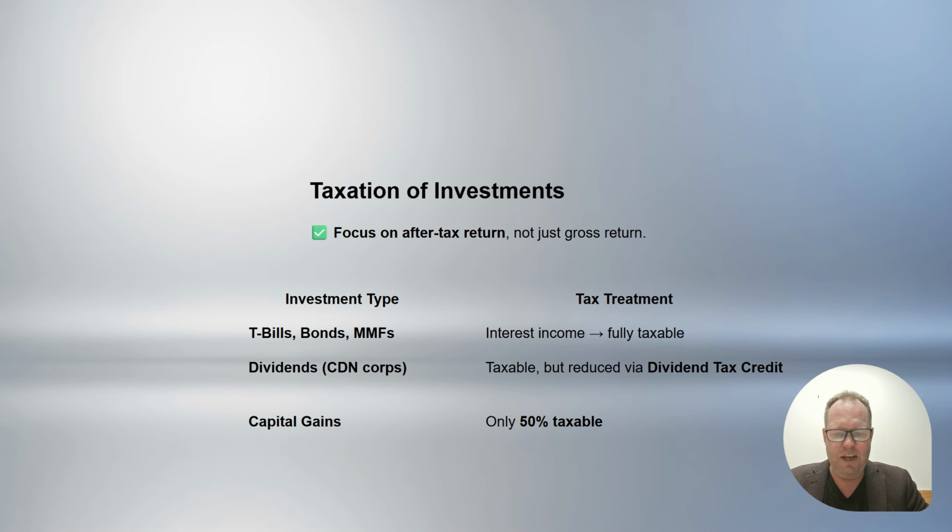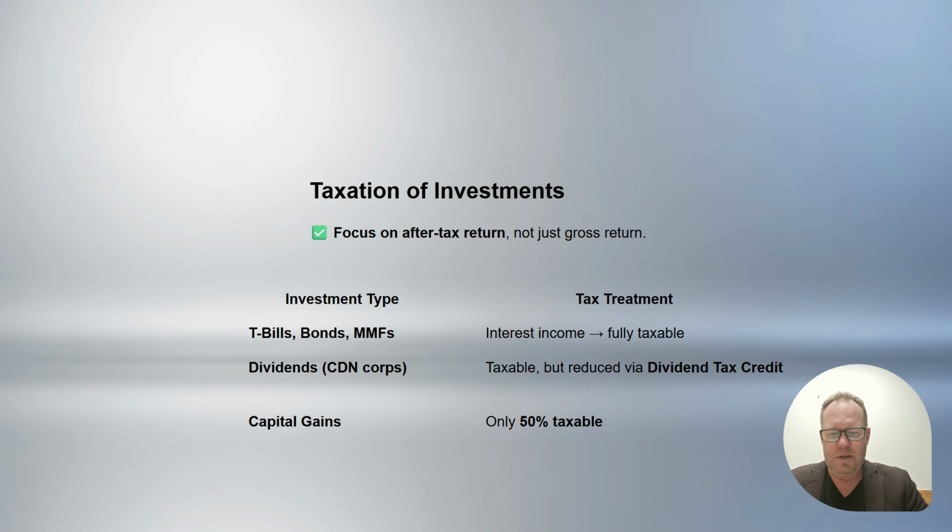If we think about T-bills, bonds, and some mutual funds, if they were receiving interest, it is fully taxable. 100% of the interest is added to their income for the year. If you think about dividends from Canadian corps, it's taxable, but it's a reduced tax amount via the dividend tax credit, which we have talked about in a previous chapter.